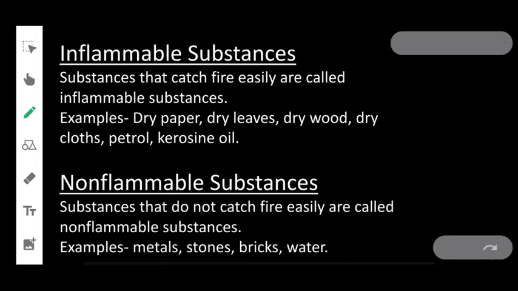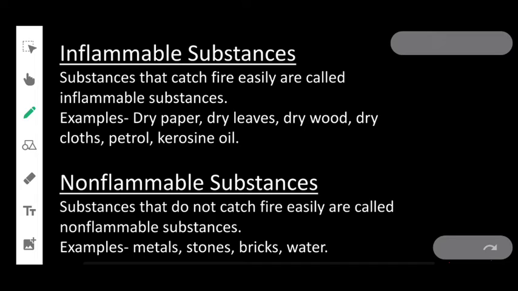Next, there are some substances around us which catch fire easily, and some which do not catch fire easily. Based upon that property, substances can be grouped into inflammable substances and non-flammable substances.